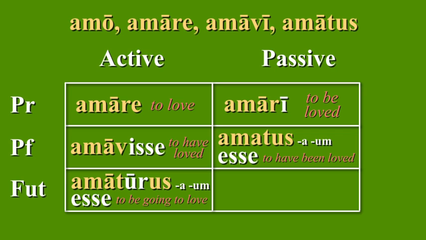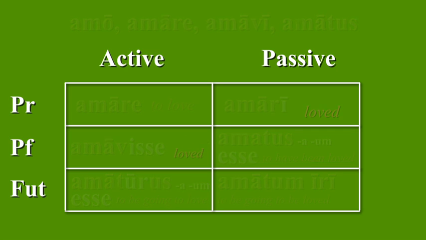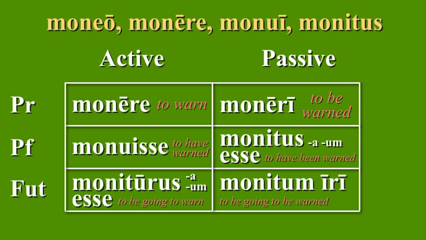The future passive infinitive technically exists in Latin, but it's so rarely used that it's really only important to point out that it isn't important to point out. If you really want to know, the future passive infinitive of amo is amatum iri, to be going to be loved. Each conjugation is mostly the same as this. Here's our second conjugation verb, moneo. You can and should pause the video to be sure to write these down.